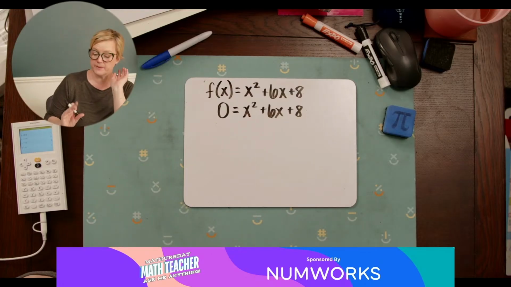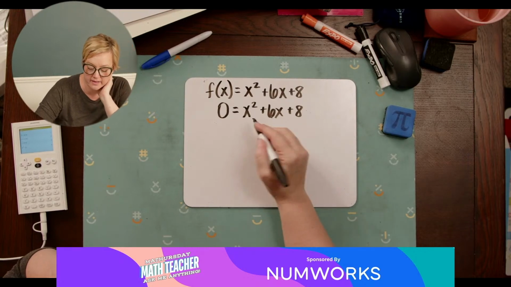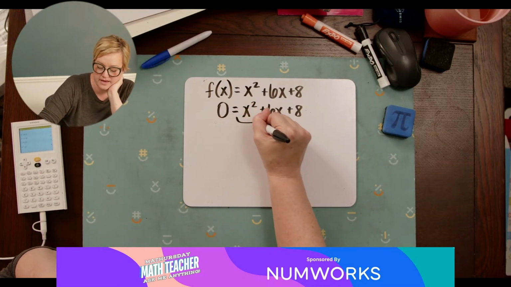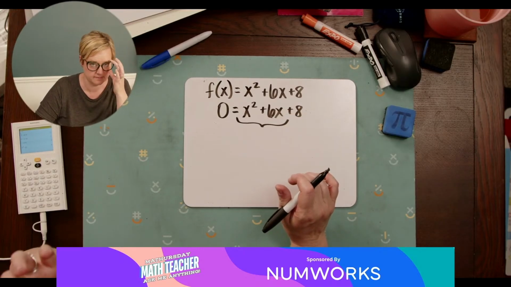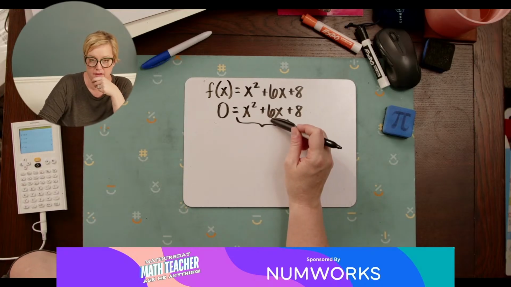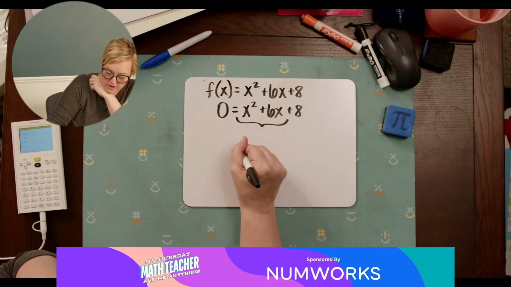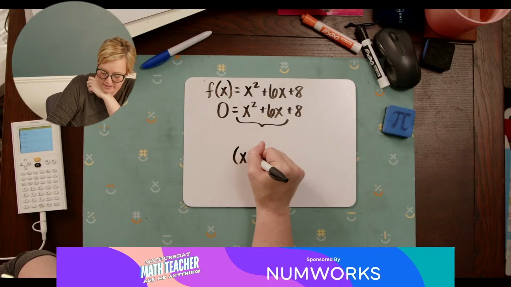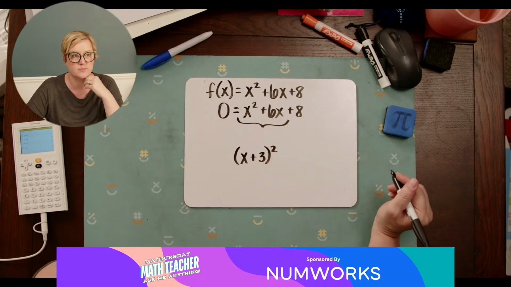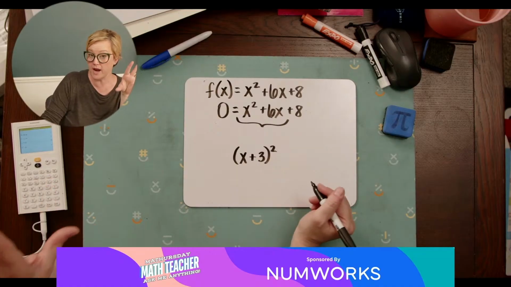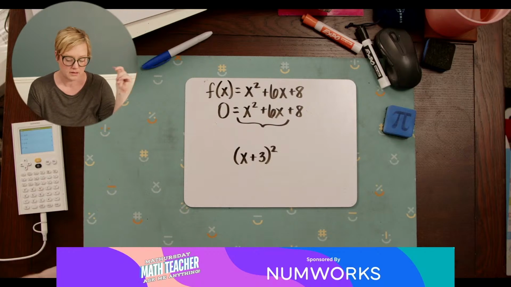So completing the square means that I'm going to look at this and I'm really just focused on these two bits here, because x squared plus 6x. Half of 6 is 3. So I'm going to try to rewrite this in a way that I can write it as x plus 3 squared. Because when I can write it as x plus 3 squared, then I can just take the square root of both sides and call it a day.